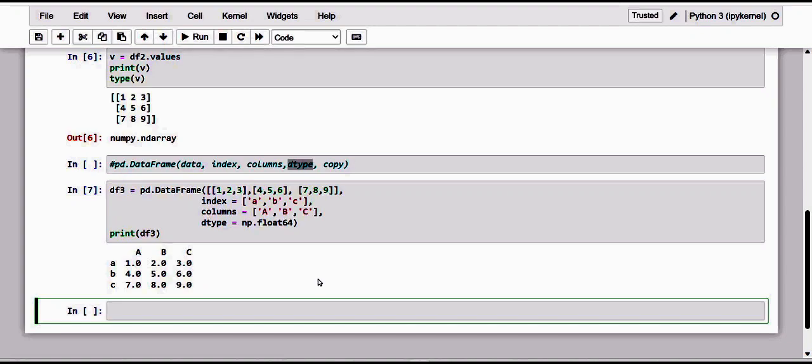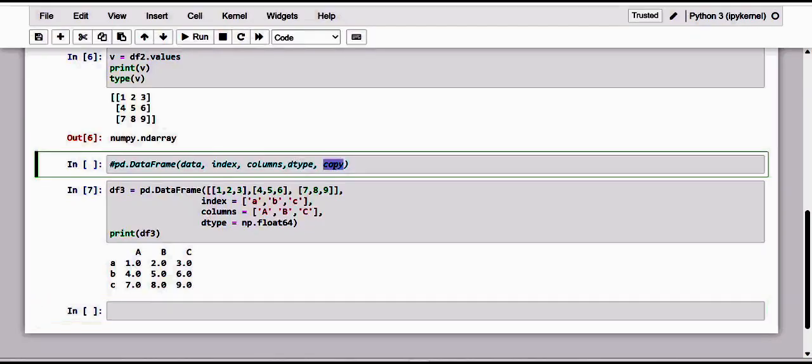Okay, so the copy argument is implicitly set to false within the constructor. So we don't explicitly specify it as an argument, and here we use a two-dimensional, that is n-dimensional, array to value the data frame.